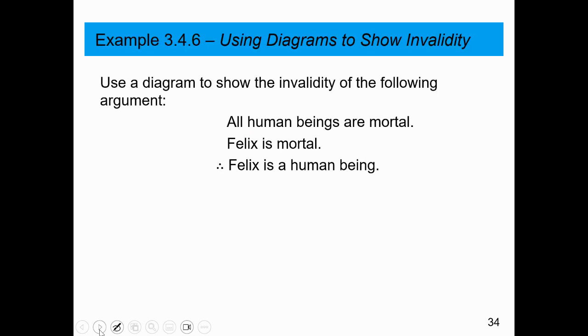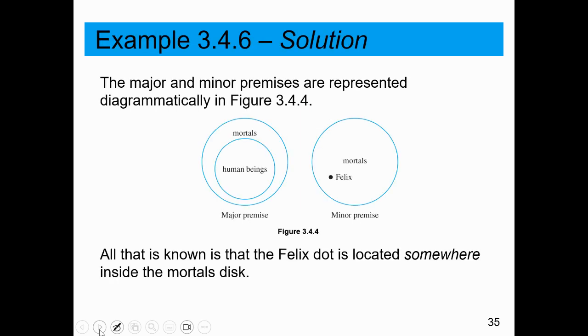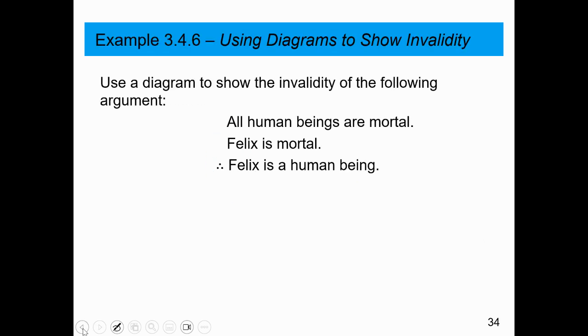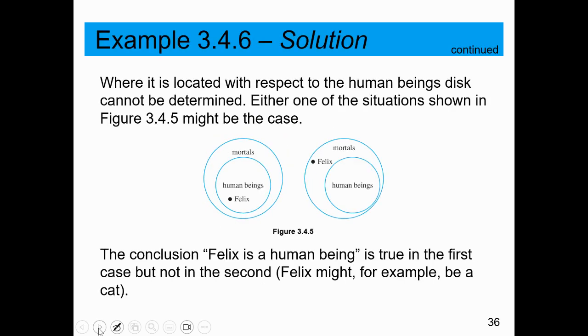All human beings are mortal. Felix is mortal. Therefore, Felix is a human being. So here we have the major and minor premises. All that is known is that Felix's dot is located somewhere inside the mortals' disk. However, that does not necessarily mean he is inside the disk of the human beings. Perhaps he is inside the mortals' circle, but not inside the human beings' circle. Therefore, this argument does not work. It is invalid.